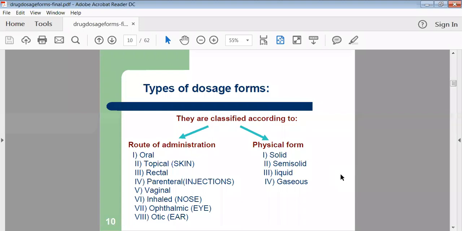Then physical form means what? Solid dosage form like tablet, capsule. Semi-solid dosage form means like your ointments and creams. Liquid dosage form means what you routinely take orally, like cough syrup, suspension, solutions. Then gaseous type means your aerosols. Very rarely do you use gaseous types of dosage forms. Asthmatic patients have pumps, so they are using that kind of pump, which is the gaseous type of dosage form called the aerosol.